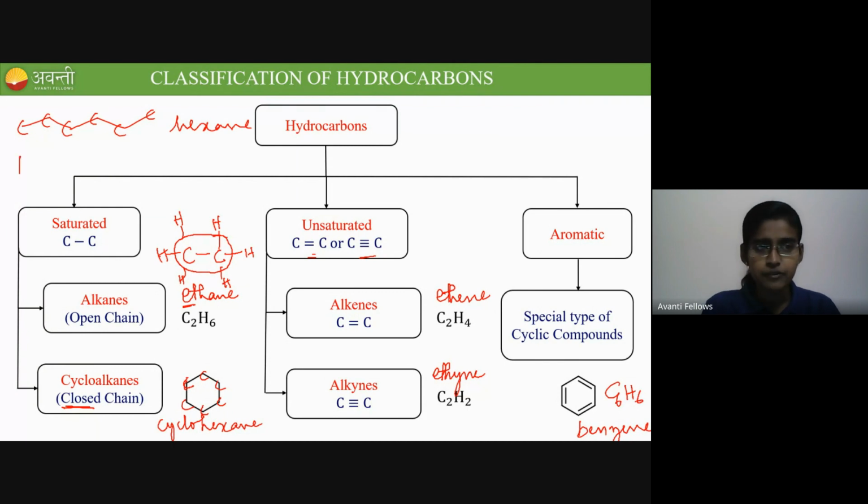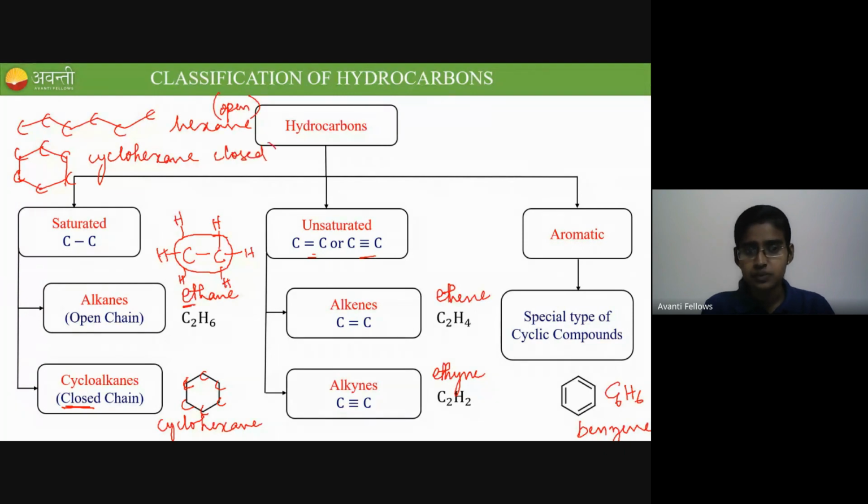But in the case of cyclohexane, we still have 6 carbons, but in cyclic form. That's why it is called cyclohexane. So the first one is the open chain system, and the second is the closed chain system. Clear now? The ring is closed there, while here we have a chain. There is no ring formation in the open chain system. Clear? Yes? Okay, fine, Sakshi.